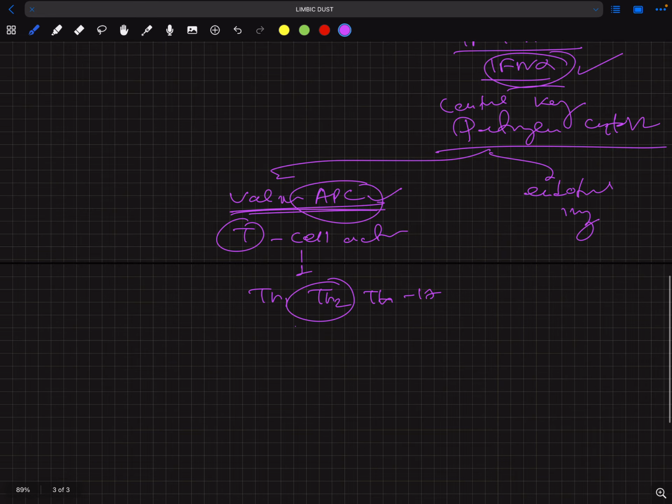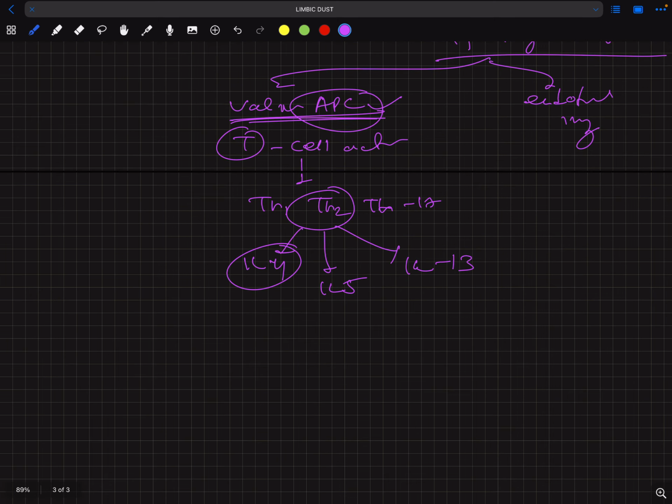When Th2 are affected, they release cytokines. Three types of cytokine it releases: one is interleukin 4, another interleukin 5, and interleukin 13. Here interleukin 4 is the main player. So what does it do?